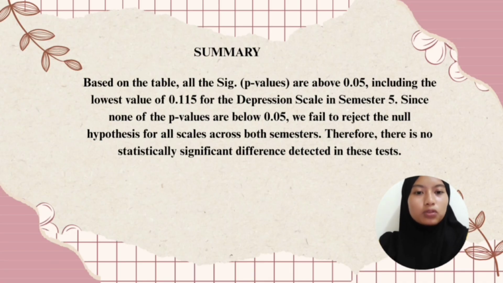Okay, based on the table, all the significant p-values are above 0.05, including the lowest value of 0.115 for the depression score in semester 5. Since none of the p-values are below 0.05, we fail to reject the null hypothesis for all scores across both semesters. Therefore, there is no statistically significant difference detected in this test.